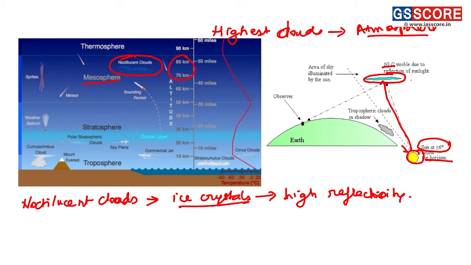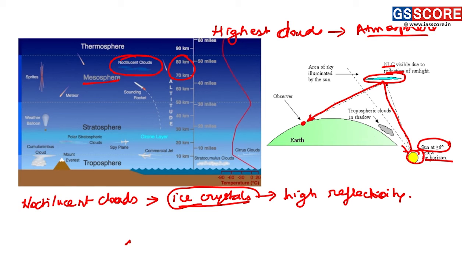These clouds consist only of ice crystals, and these ice crystals reflect the sun rays towards the observers or towards the earth.